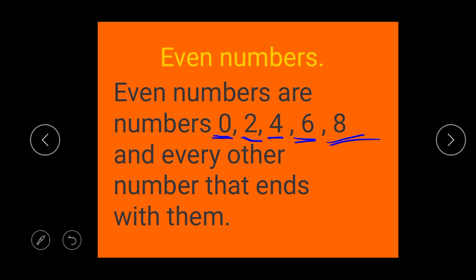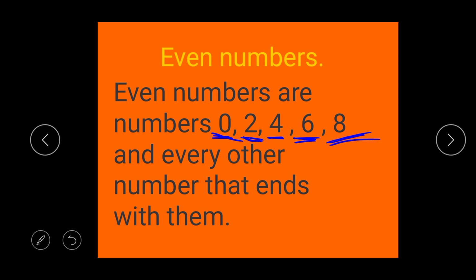Oh, even numbers, even numbers. Even numbers are 0, 2, 4, 6, 8, and every other number that have them at the back.